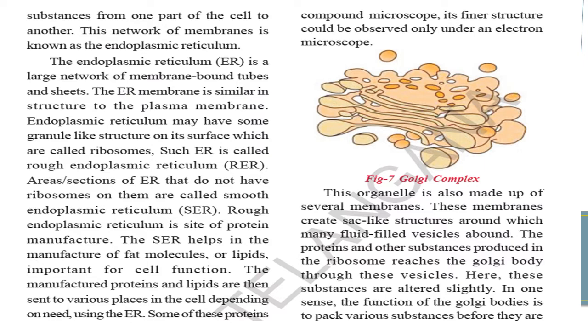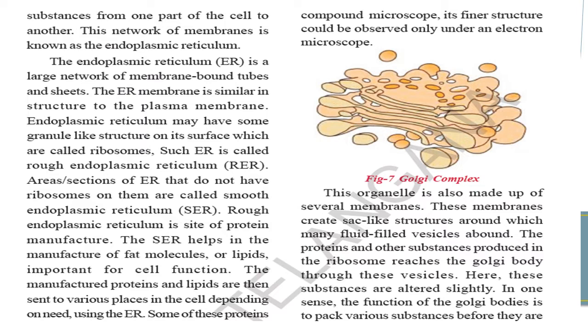This organelle is also made up of several membranes. These membranes create sac-like structures around which many fluid-filled vessels abound. The proteins and other substances produced in the ribosomes reach the Golgi body through the vesicles. Here these substances are altered slightly.